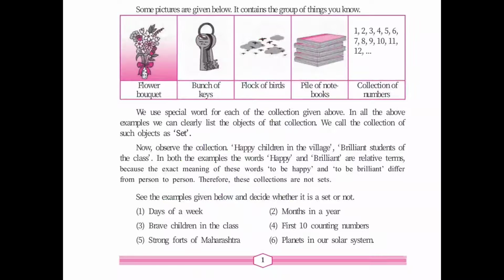Next, few examples are given to you in your textbook, page number 1. You can see on the screen. Flower bouquet, bunch of keys, flock of birds, pile of notebooks, collection of numbers. These are nothing but your collective nouns. These are examples of set.